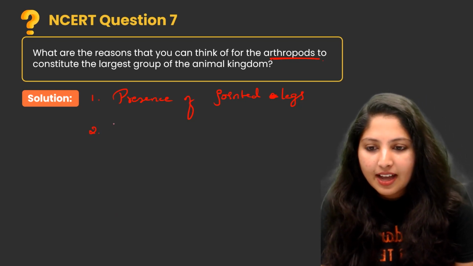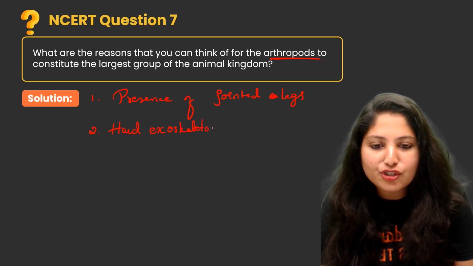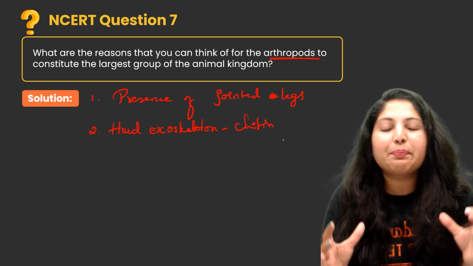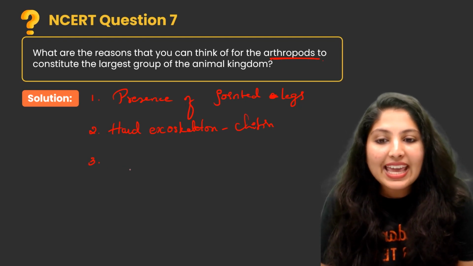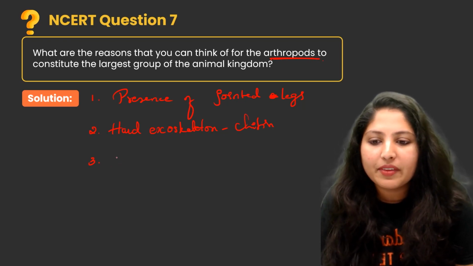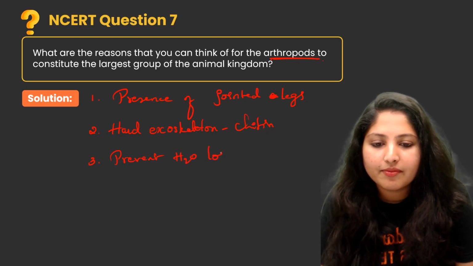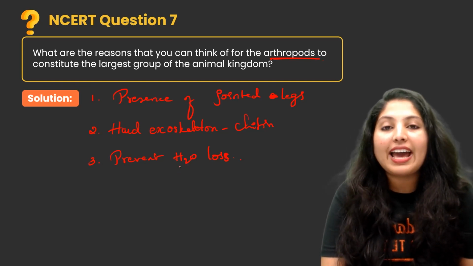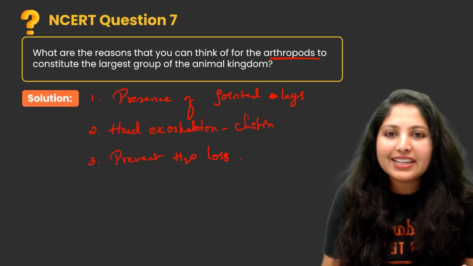Second one is a hard exoskeleton. The hard exoskeleton is present, which is made up of chitin. It gives protection, and this exoskeleton also prevents water loss. So these are the very important characteristic features present in the arthropoda, which help the organism live in large numbers.